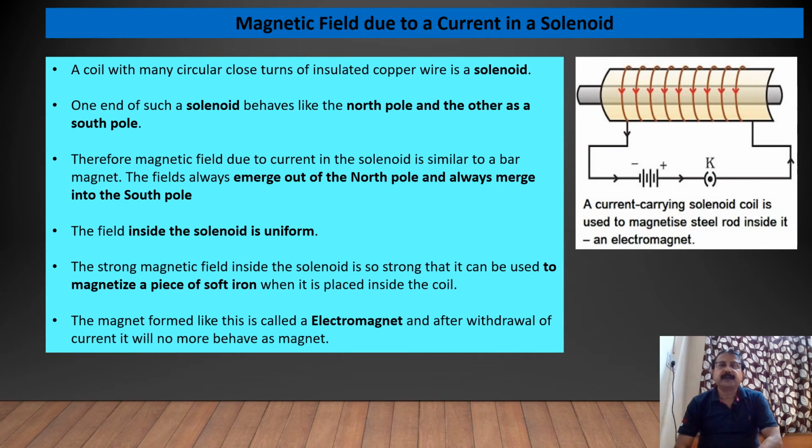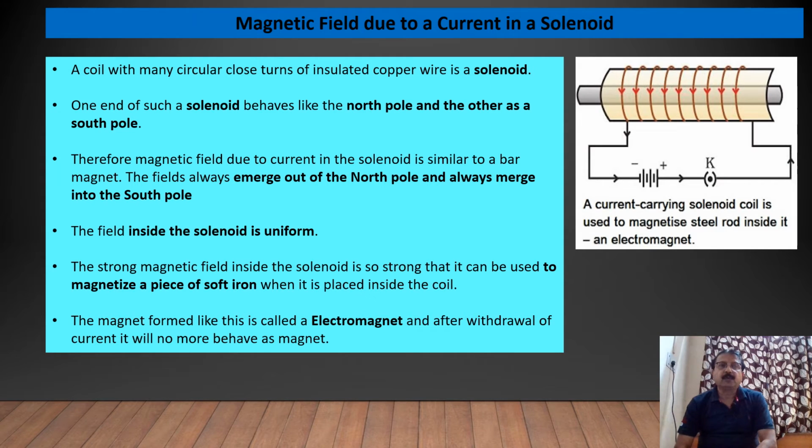Now we'll study about magnetic field due to a current in a solenoid. So first we should know what is solenoid. A coil with many circular closed turns of insulated copper wire is a solenoid, and one end of such a solenoid behaves like the north pole and the other as a south pole when current is flowing in the solenoid.